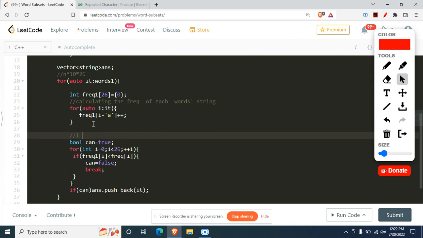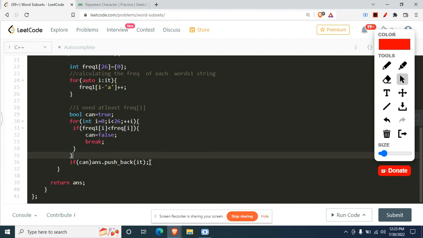After that, I'm checking that I need at least the frequency of I characters at least to make this true. But if that does not happen, we can just simply break out. But if we can, we push it back into our answer and we just return the answer vector.